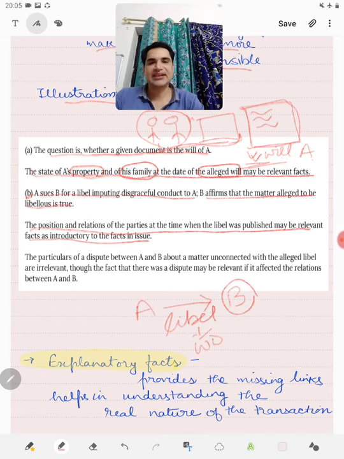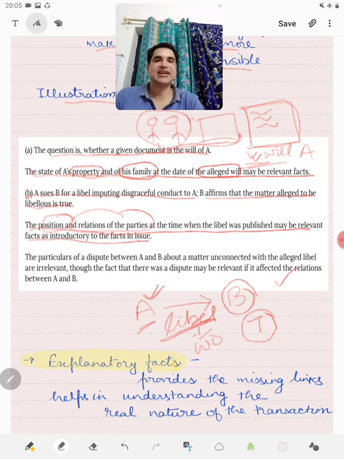Now B claims that this fact which A says is libel is actually true. Then the position of the parties, the relation of the parties A and B, becomes relevant because they are introductory facts with respect to the fact in issue or relevant fact.